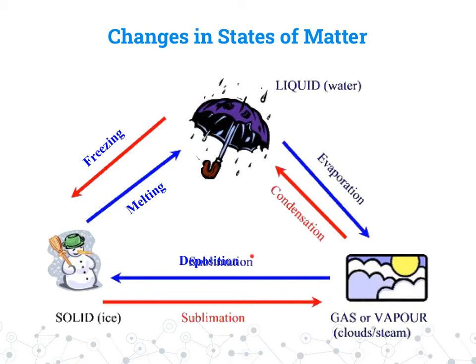It looks like it's trying to say deposition here. Sorry, it's a little bit convoluted. I'll change that in my slides to make sure that it's very clear. That means we're going from a gas to a solid. Solid to a gas undergoes sublimation. Okay, so we can go directly from solid to gas. We just have to have really particular conditions. Typically, we see this transition from gas to liquid to solid, or solid to liquid to gas. But in very specific conditions, we can have sublimation.